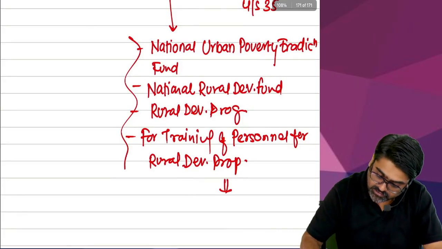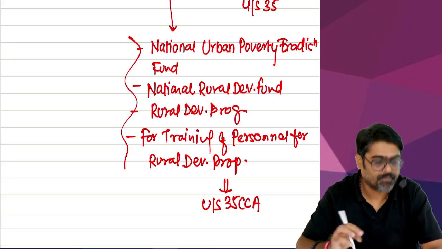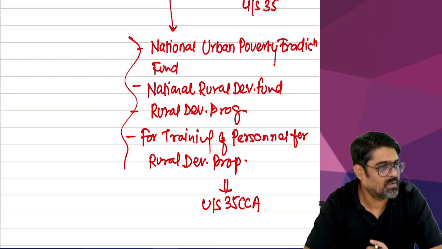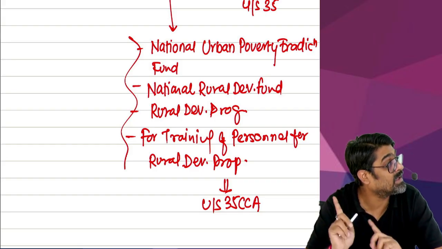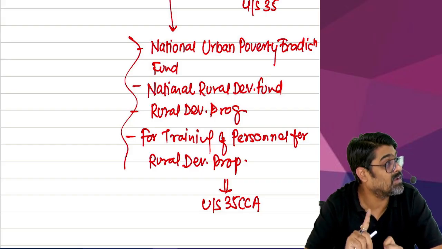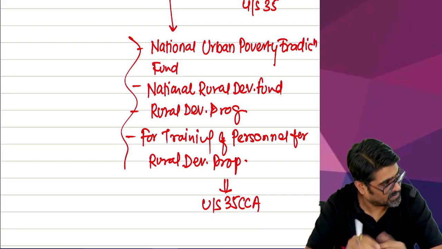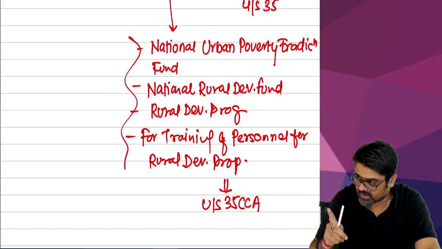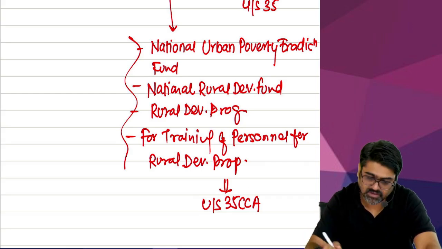But the section is section 35CCA. Understanding? But this section I have not taught you in PGBP. Why? Because this section is not applicable at CA Intermediate under the PGBP head. But the reference of this section will come in 80GGA. So for 80GGA, please remember that if you make any of these donations, these donations will be allowed as a deduction under the PGBP head under section 35CCA. So that is what I am telling you.